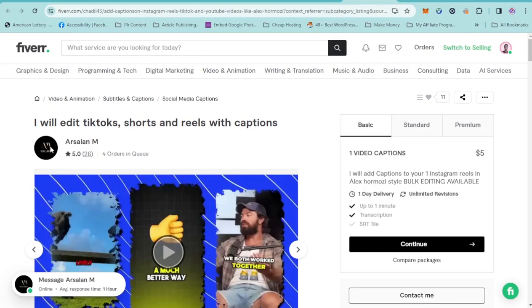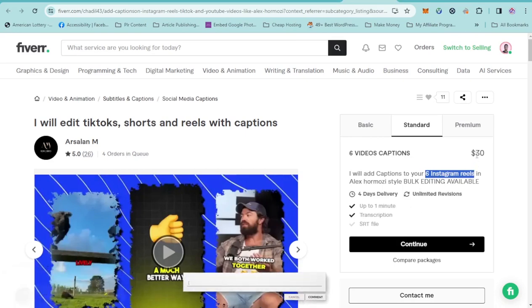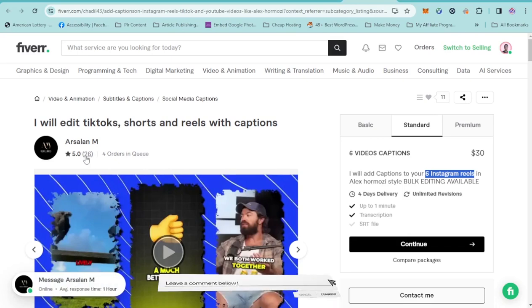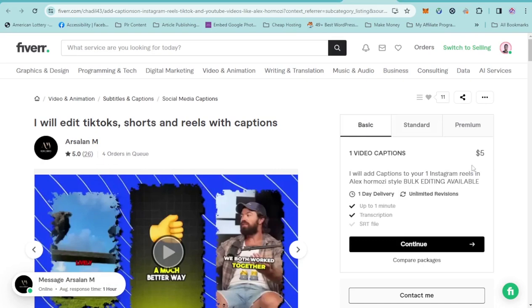When I go to this, it says I will edit TikTok videos, shorts and reels with captions. He's going to charge $5 for one Instagram reel of up to 1 minute. Up to 1 minute is $5, and 6 Instagram reels means he's going to edit basically 6 minutes of video and charge $30. When you check this, you can see he has gotten 26 orders. That means, let's say he was able to do this 26 times.